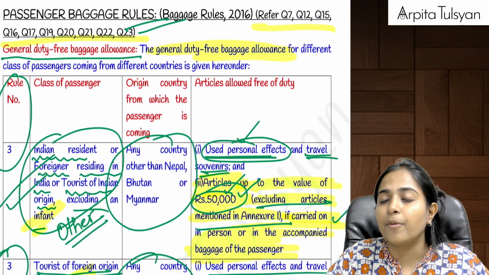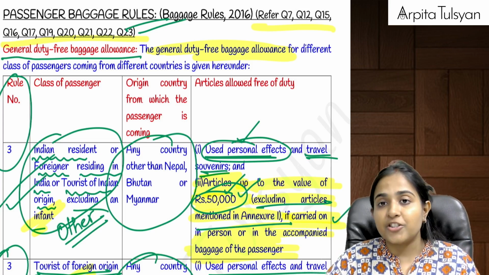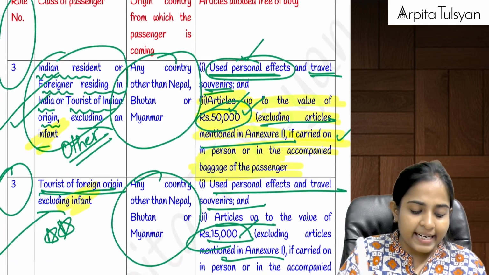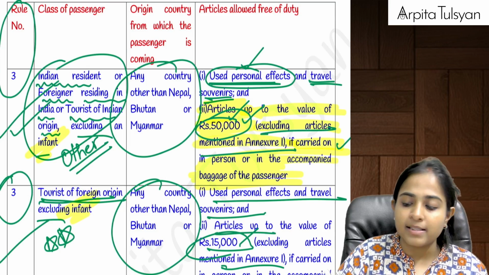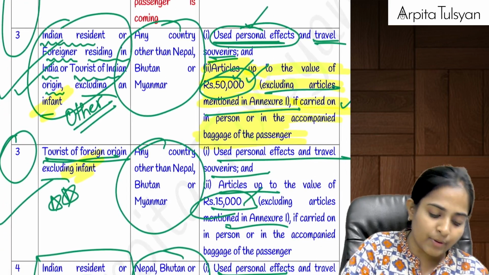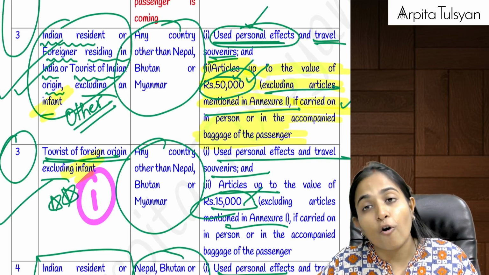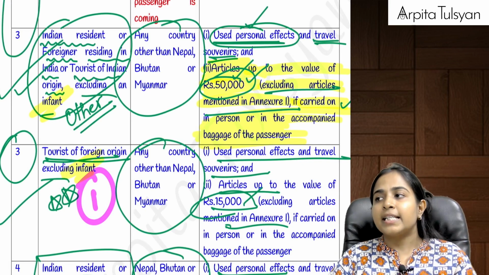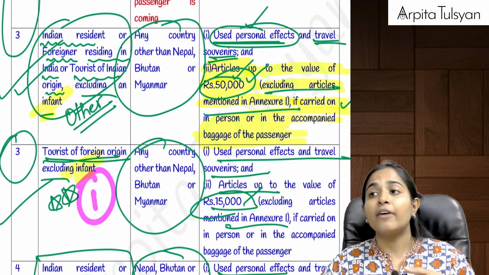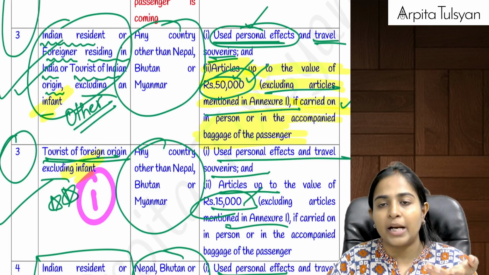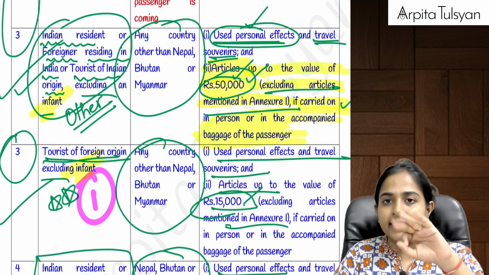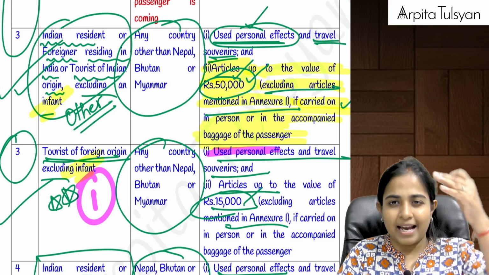Now let's understand the most important thing, which is relevant from your exam point of view: passenger baggage rules. Okay, I'm giving you a sequence, learn or remember in that sequence only. First, remember this one. If there is any tourist of foreign origin, Firangi, who is coming to India from any country other than Nepal, Bhutan, Myanmar, then he can bring three things with himself. I'm dividing it into 3 points.